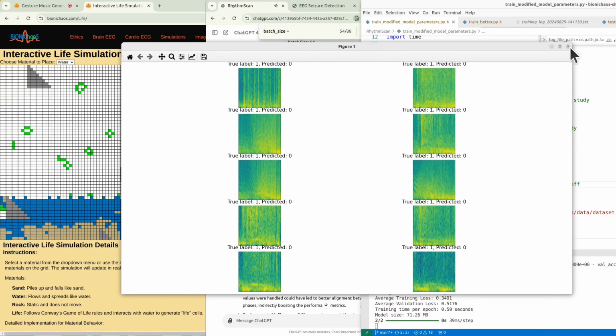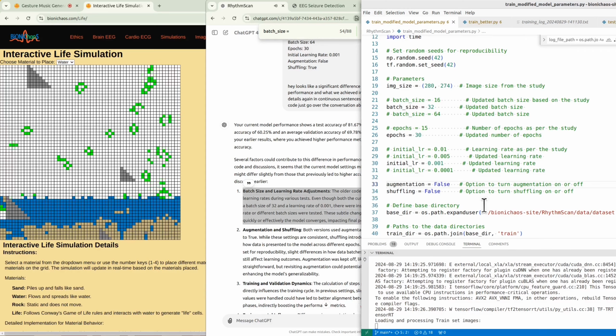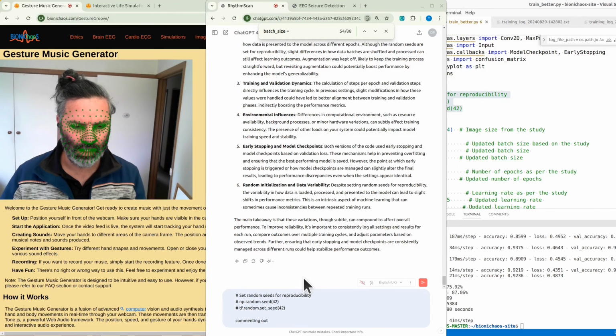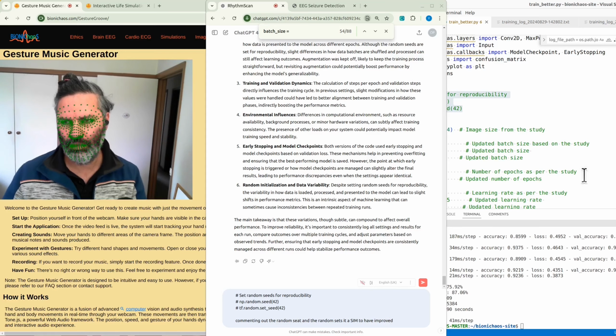3. Training and validation dynamics. The calculation of steps per epoch and validation steps directly influences the training cycle. In previous settings, slight modifications in how these values were handled could have led to better alignment between training and validation phases, indirectly boosting the performance metrics. Commenting out the random seed and the random set seed seem to have improved the results slightly.